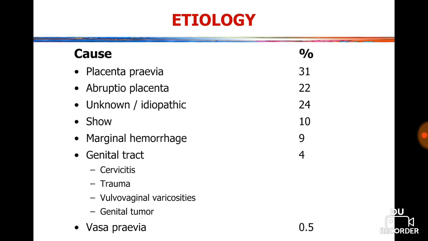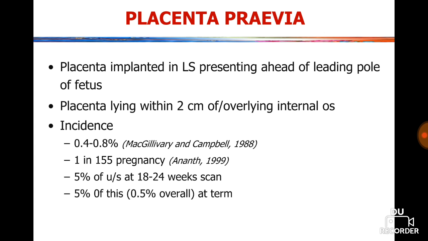What are the etiological causes? The causes are placenta previa 31%, abruptio placentae 22%, unknown or idiopathic causes 24%, show 10%, marginal hemorrhage 9%, genital tract causes 4%, that is cervicitis, trauma, vulvovaginal varicosities, genital tumors. So these causes are 4%, and vasa previa 0.5%.